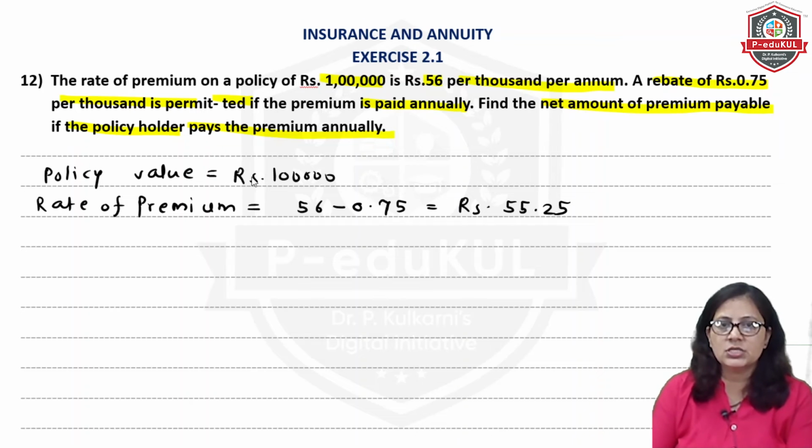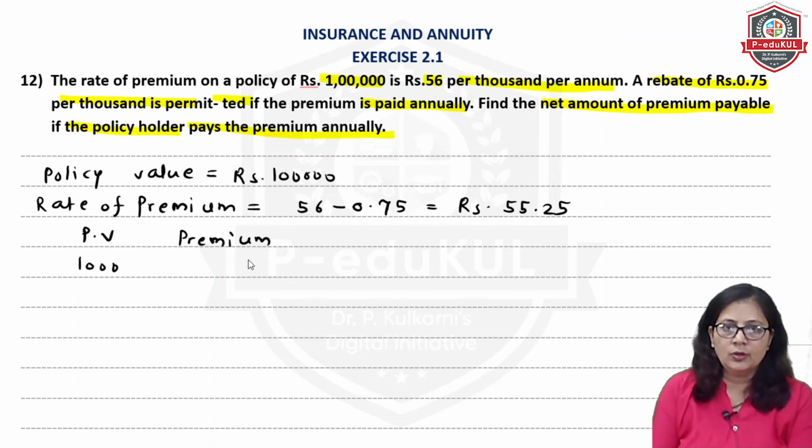What is the meaning of this? When the policy value is 1000, the premium will be 55.25. And then we have to calculate, when the policy value is 1 lakh, what will be the premium?